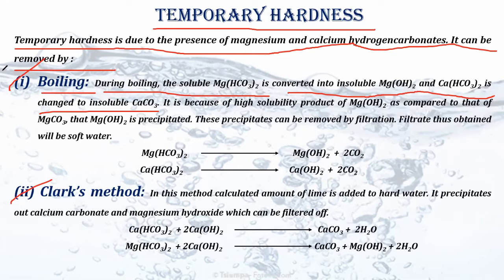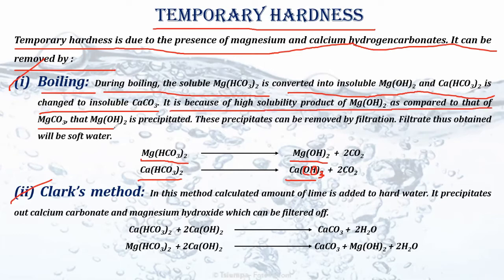As we can see from the reaction, the magnesium hydrogen carbonate will convert to Mg(OH)2, and the calcium hydrogen carbonate will convert to... no, it will not be Ca(OH)2, rather it will be CaCO3. Okay, a little mistake here. Let us write it in a good manner: CaCO3 plus CO2.